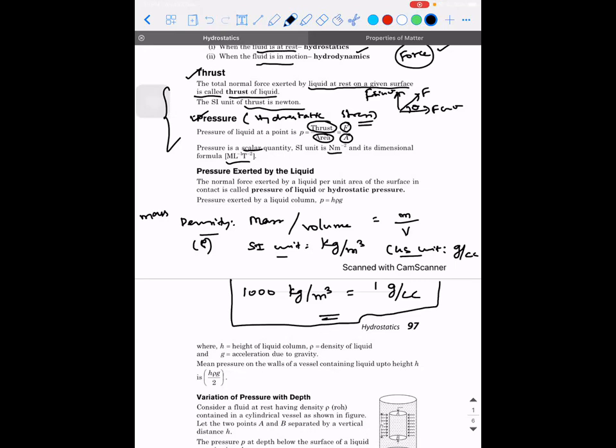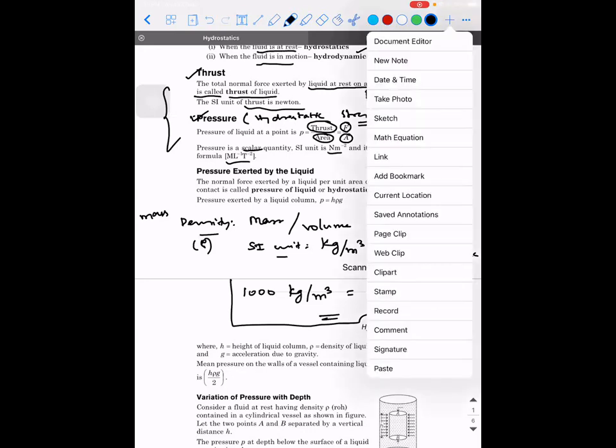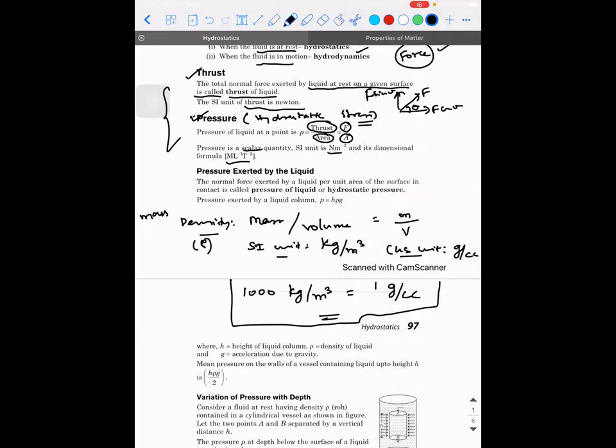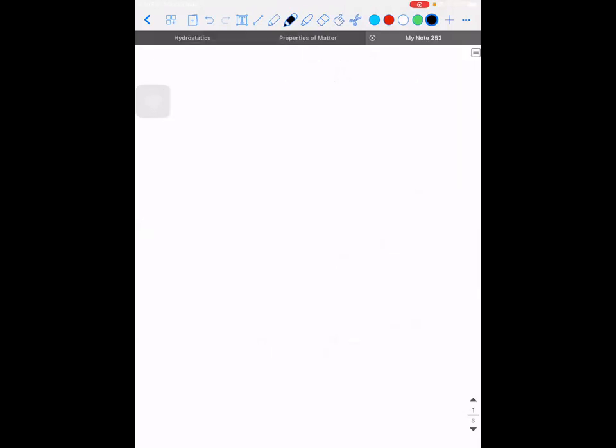Shall I move on? Now listen. Similarly, you have another concept called relative density or specific gravity. So what does this mean, guys?